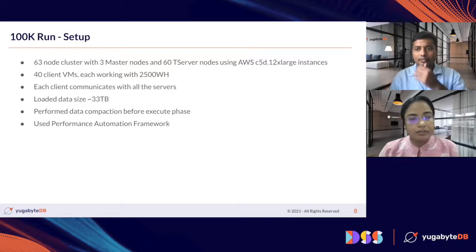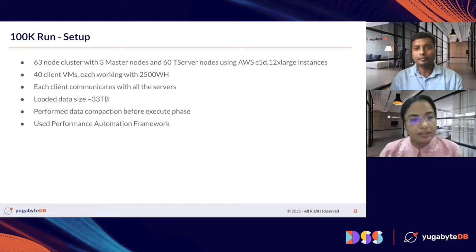So we have the numbers above. Talking about the setup of this cluster: for this successful run, we used a 63 node cluster, which had 3 master nodes and 60 T server nodes. These T server nodes were configured on AWS using the c5d.12xlarge machine instances. So this is the server side setup we did.